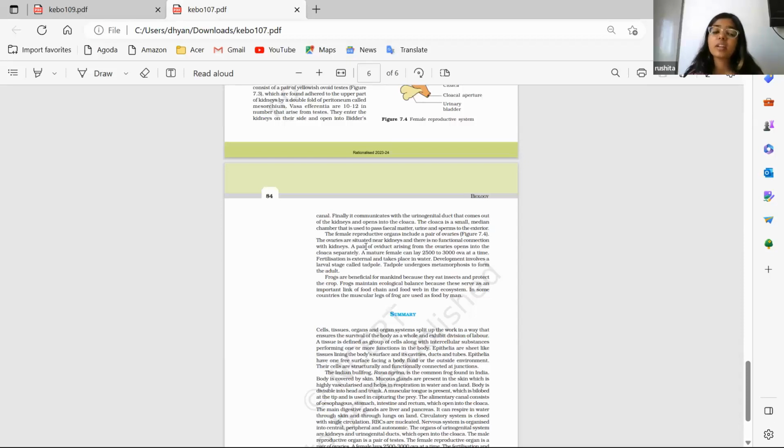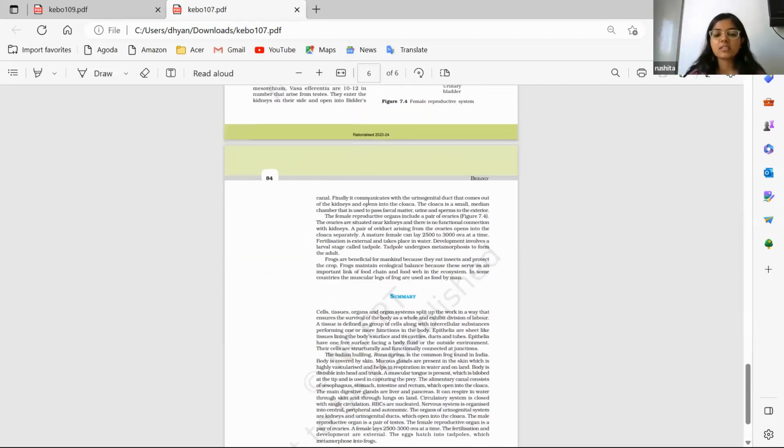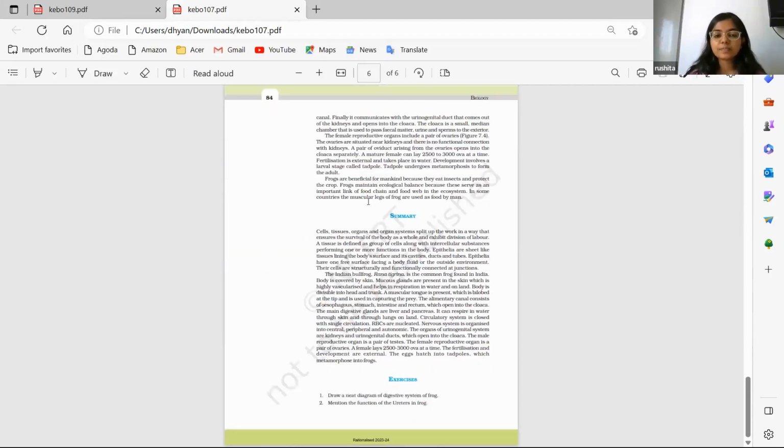So there are many things which are important. The diagrams are very important. From the NEET perspective, they can ask you the labeling of the diagrams, and from the exam point of view, they can ask you to draw and label the diagrams. So you need to practice them. At least the things given in NCERT are extremely important. You can see in the previous years also, there are questions from this part, where direct NCERT questions about the frog are asked. So you should know that.